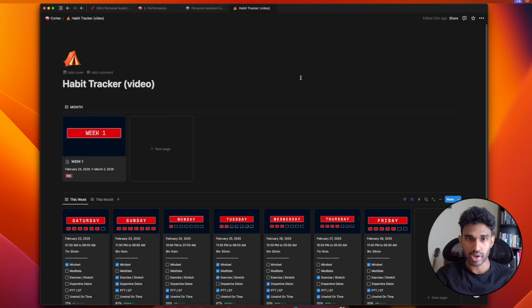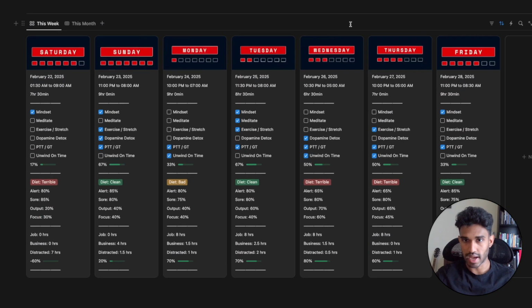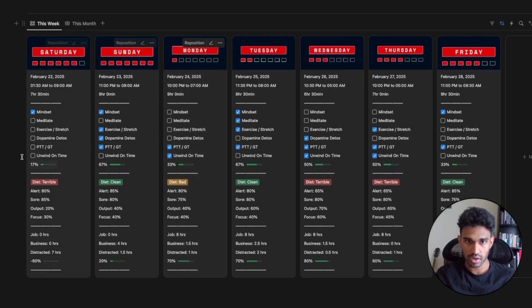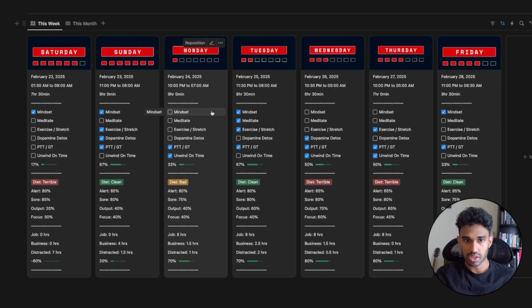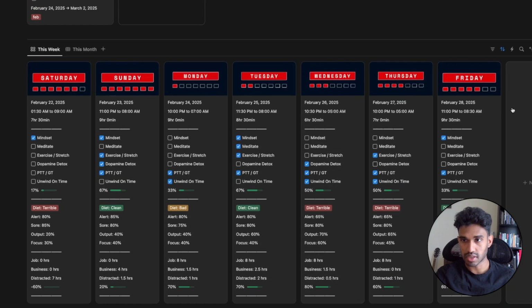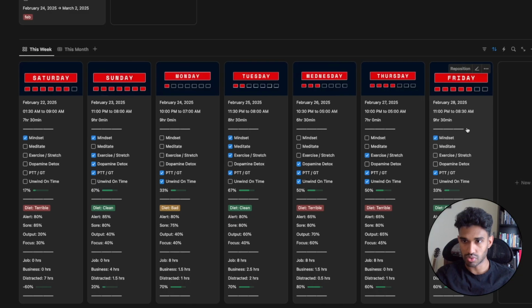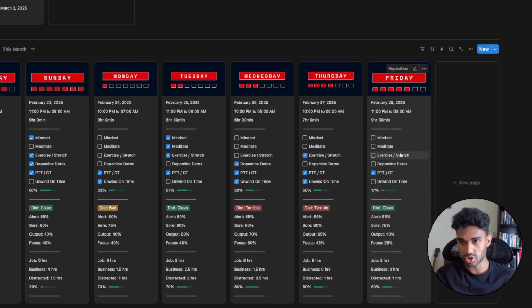So this is my habit tracker on Notion. I've just basically duplicated my actual one and just put in some dummy data here. But this is basically what we're going to be using for this agent. So here I would basically come in on any given day, I would start a new one of these, and at the end of the day, I'd just check off what I did that day.